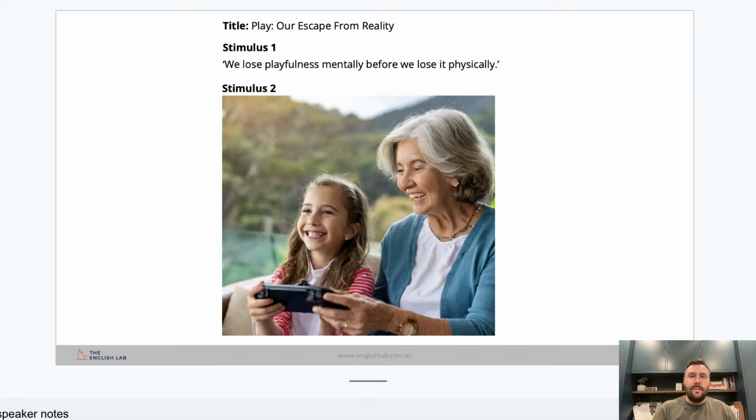When I look at the first stimulus, 'We lose playfulness mentally before we lose it physically,' rather than just going, oh, okay, that's nice, run it through the title. What does it mean when we look at that in conjunction with the title? Okay, so I lose playfulness mentally before I lose it physically. So this idea that play was this escape from reality, this mental place where we could escape to, and that we slowly lose that over time.